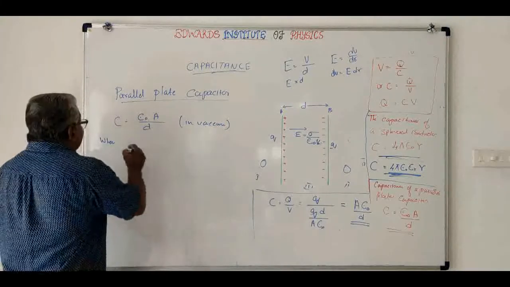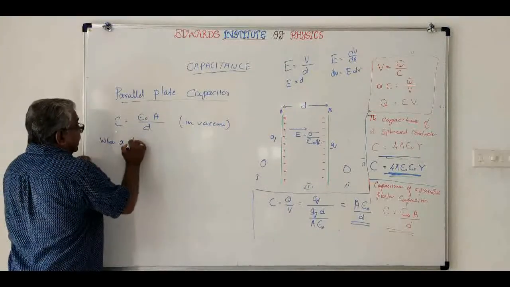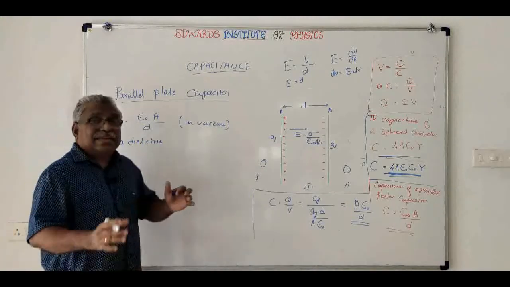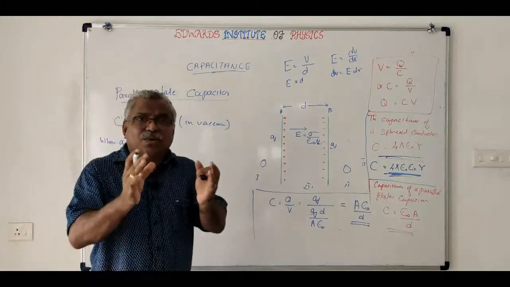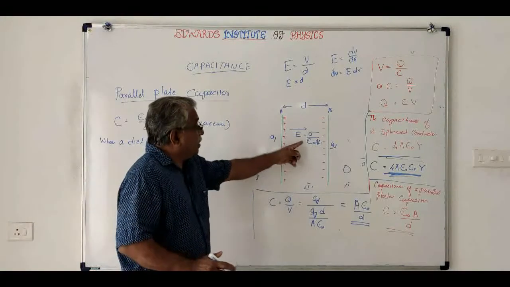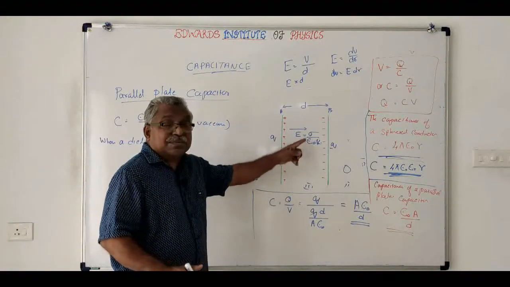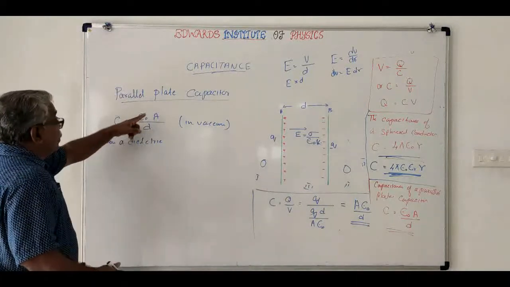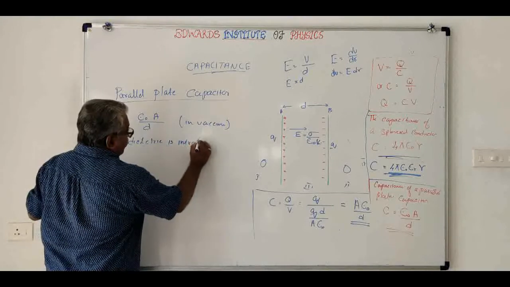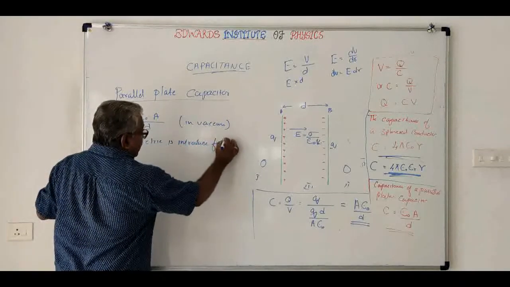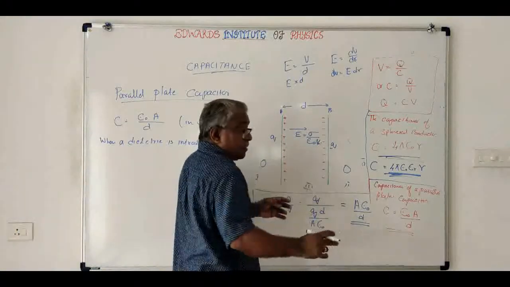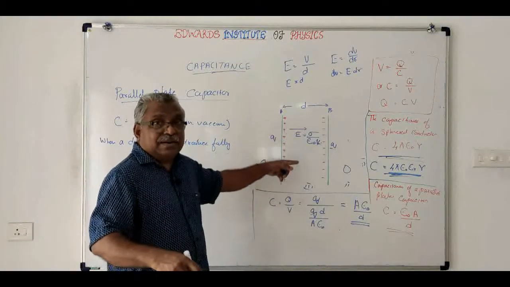So this is the capacitance in vacuum. Now, what do you mean by dielectric? It is an insulator such as paper, wax, oil or something like that. If you place a dielectric in between them, instead of epsilon 0 it will become epsilon 0 K. When a dielectric is introduced fully, that word is important, you have to introduce it fully, not a small piece. If you introduce a small piece, that we will learn later.